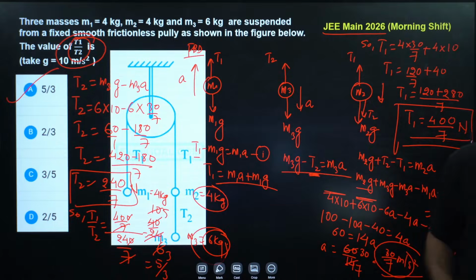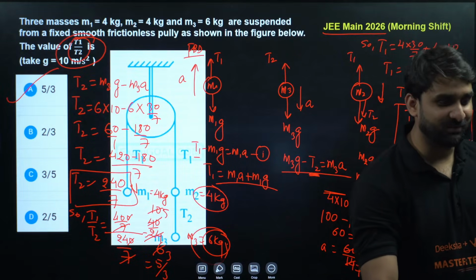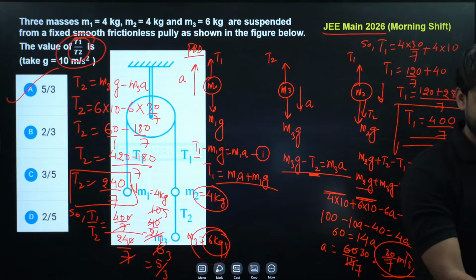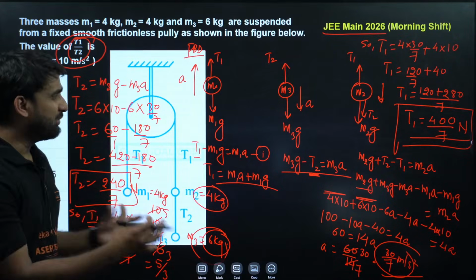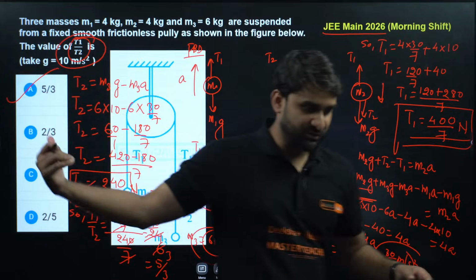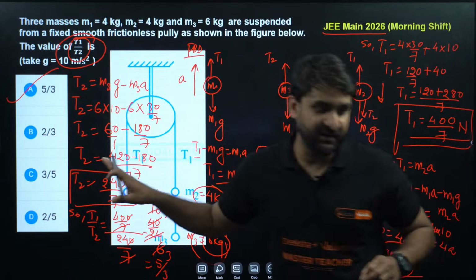So this question is having a little bit of mathematical calculation, so we don't skip. We cannot skip because it is all about marks. Some questions will have a little bit more mathematical calculation, and this question is one of them. A is correct, sir. Yes, A is correct. 5 by 3 is correct.